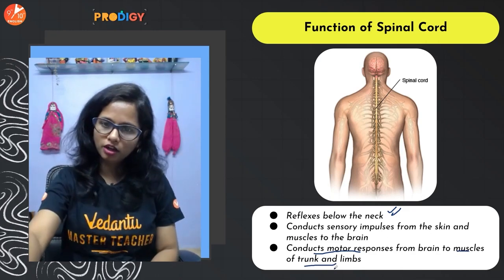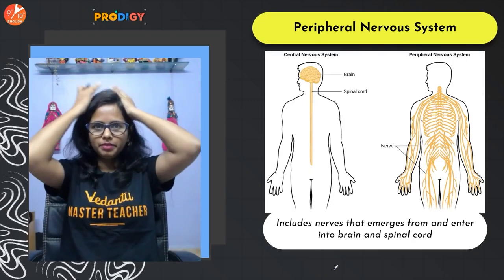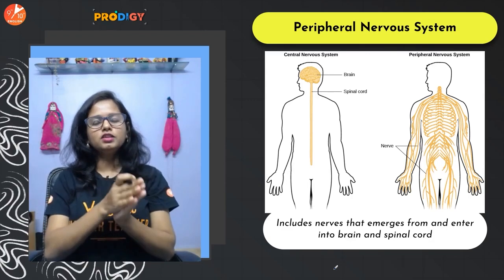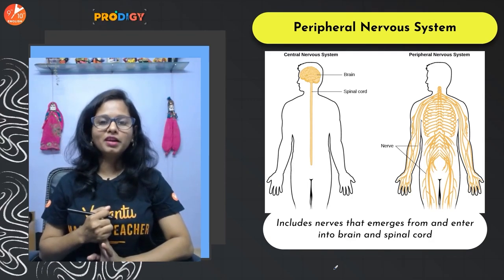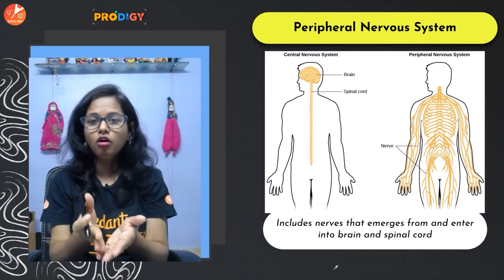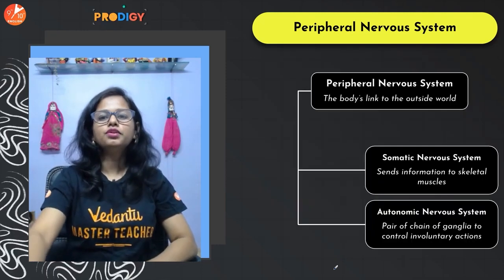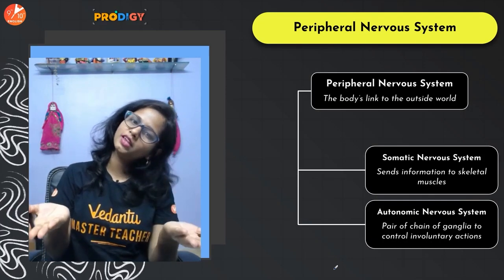Okay, now guys, that the central nervous system is done, that is the brain and the spinal cord, let us move on to the peripheral nervous system. As we know, the peripheral nervous system comprises the nerves arising from the brain and the spinal cord, but that's not all. The peripheral nervous system is further divided into two parts, the somatic nervous system and the autonomic nervous system.